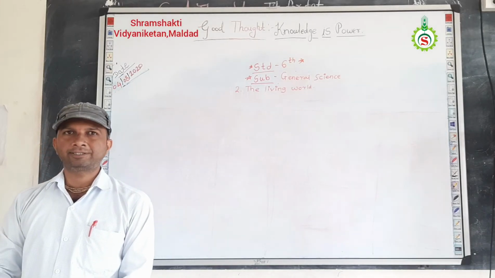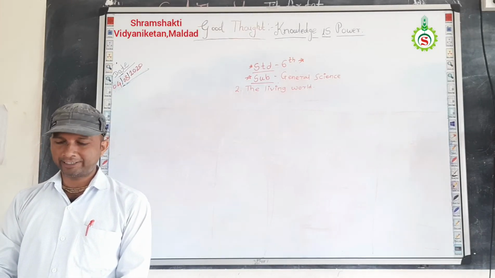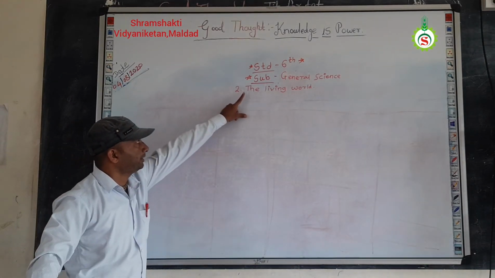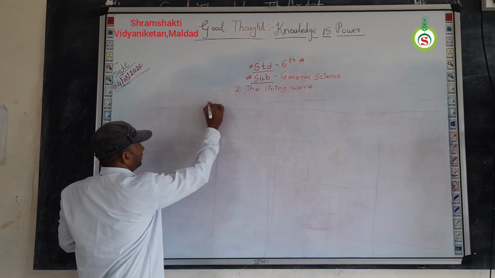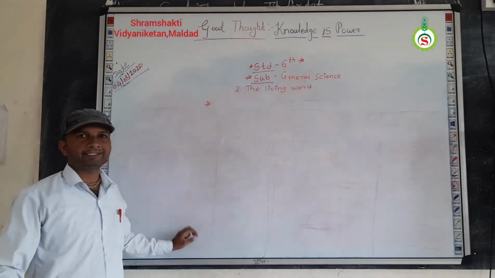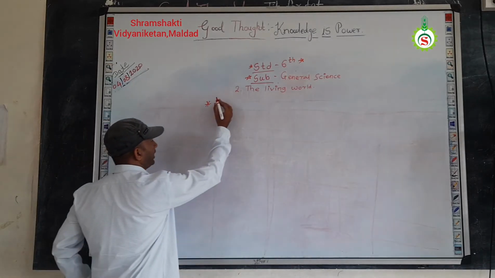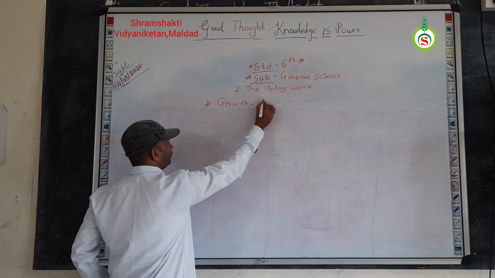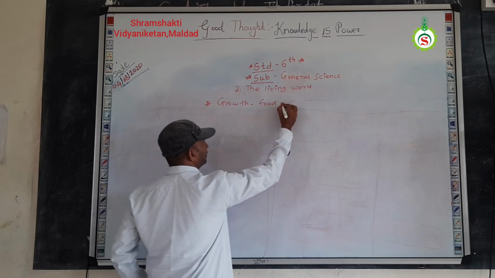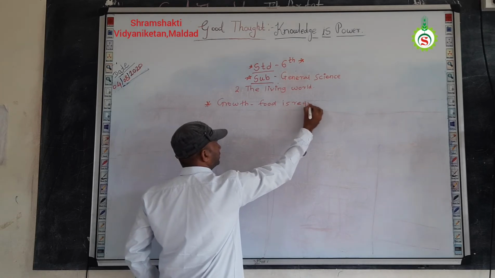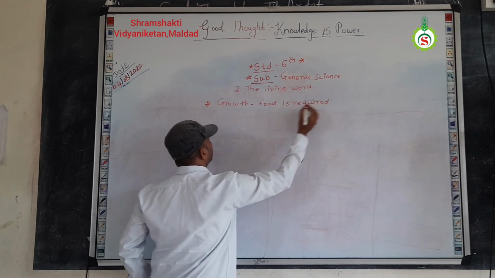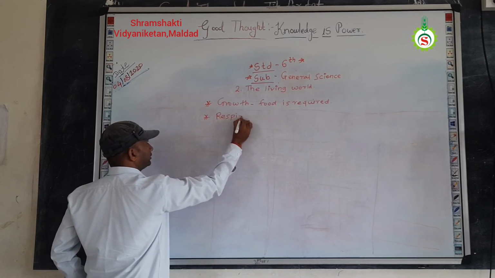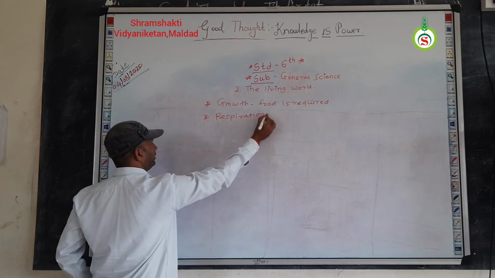Good morning, students. During the previous lecture of general science, we studied the topic, the living world. We learned different characteristics of living organisms. In that, we have seen characteristics like growth. In growth, we know that food is required for the growth. Then after that, we have seen respiration is the second characteristic in living organisms.